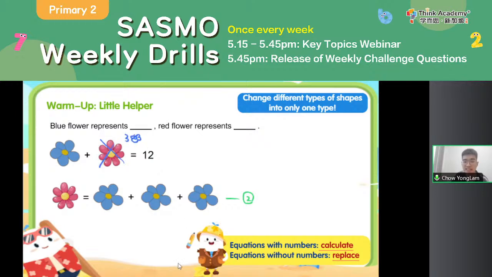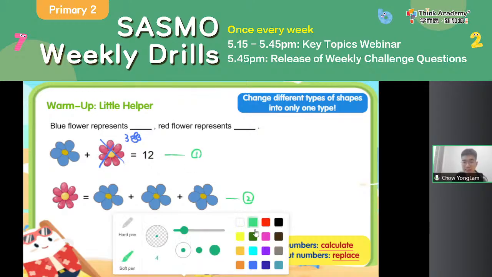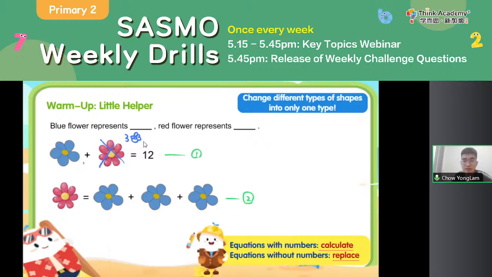I replace the red flower in equation 1 with 3 blue flowers. So now I have 1 blue flower and 3 new blue flowers. How many blue flowers do I have?